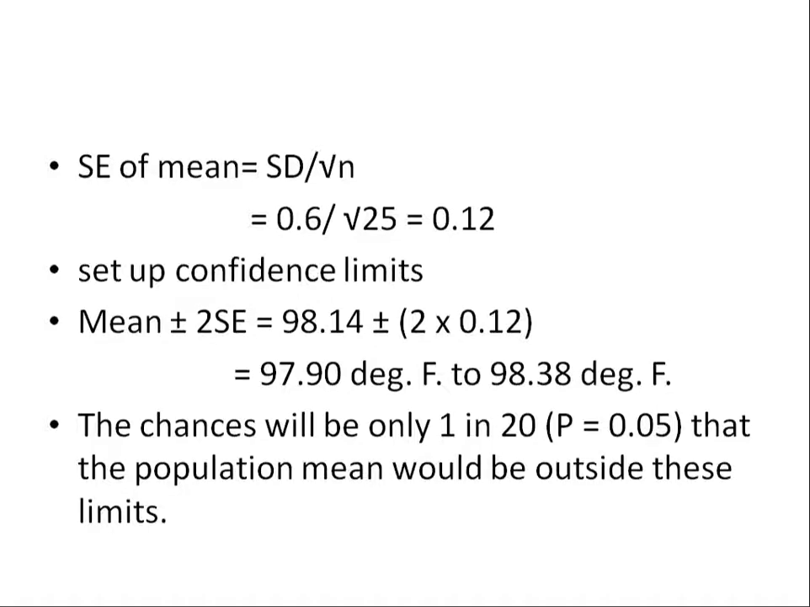So the chances will be only 1 in 20. When we are taking 2 standard errors, that is nothing but 95% of the sample would be normal. So the chances will be only 1 in 20 that the population mean would be outside the limits.